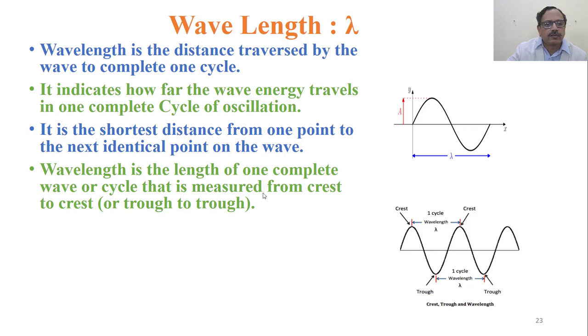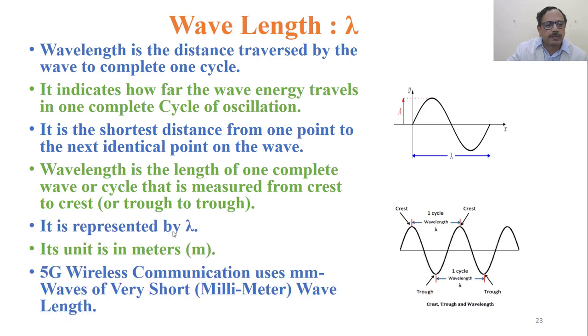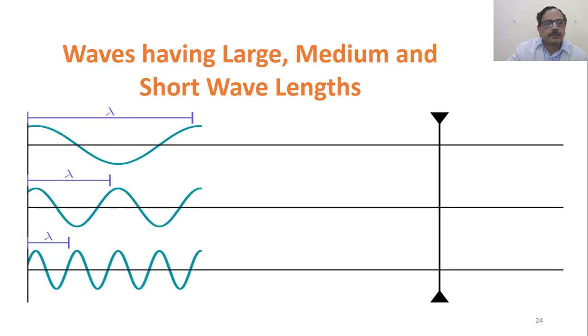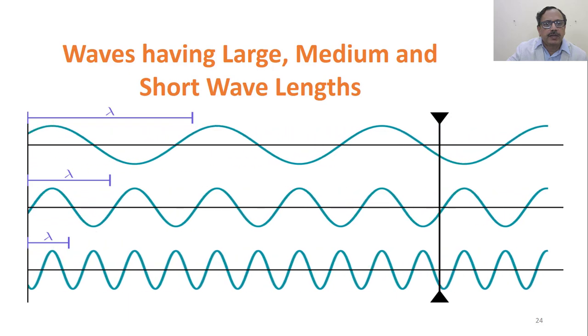Wavelength is the length of one complete wave or cycle, measured from crest to crest or trough to trough. It is represented by lambda. Its unit is meters. In 5G wireless communication, we observe that these waves have wavelengths called millimeter waves. They are very short waves, from 1 millimeter to 10 millimeters, that means up to 1 centimeter. Waves can have large, medium, and short wavelengths.